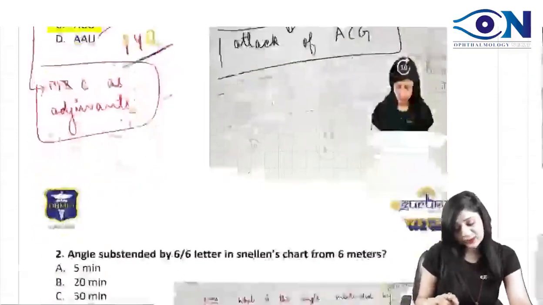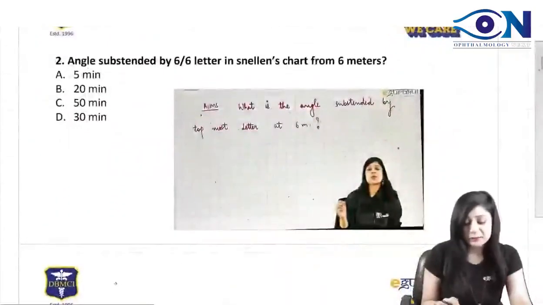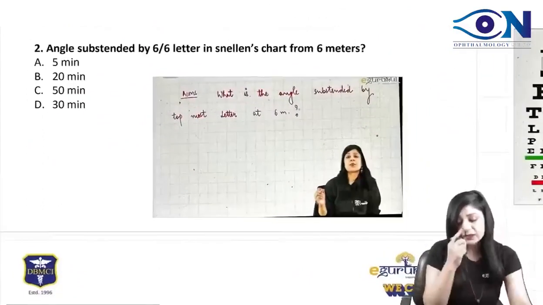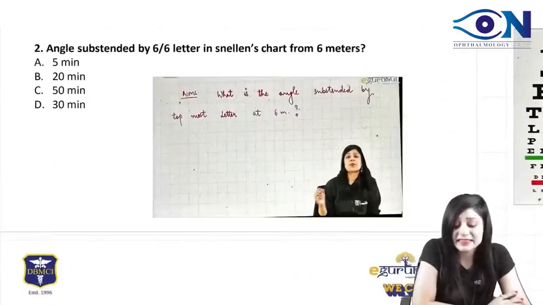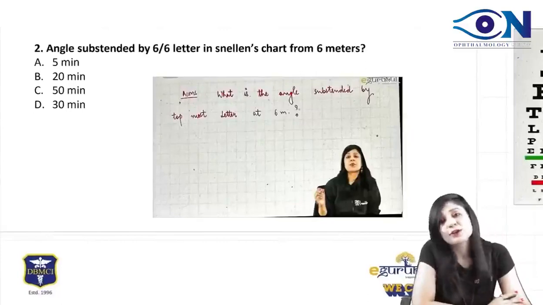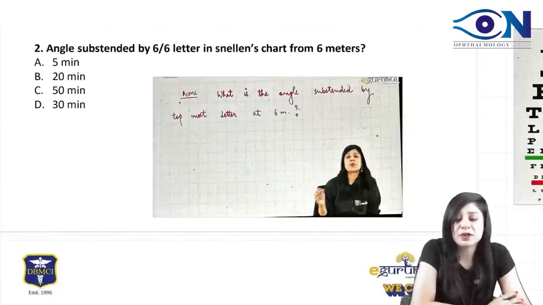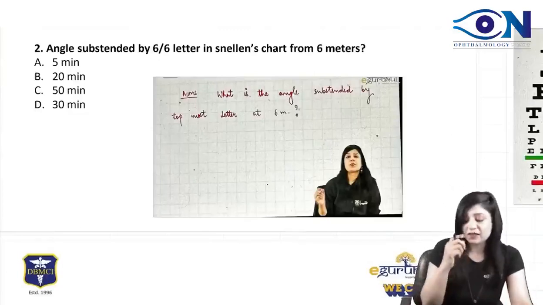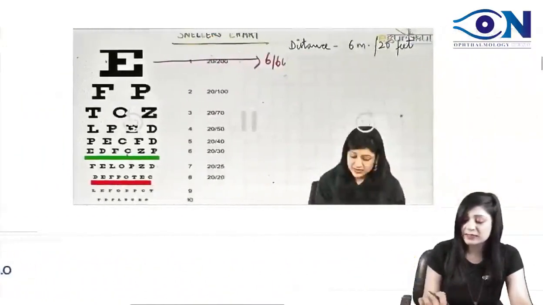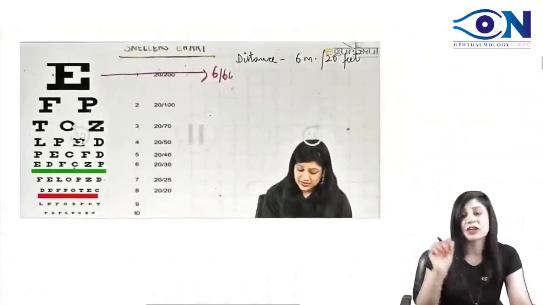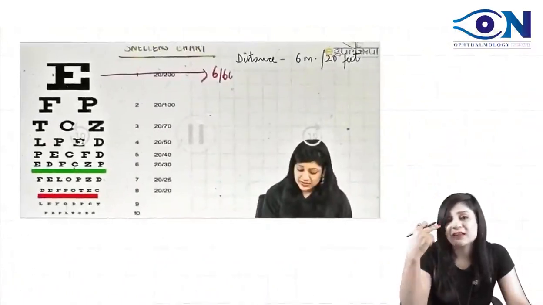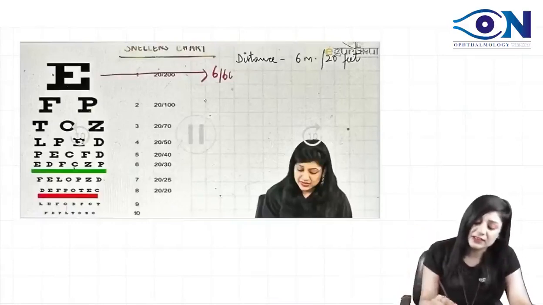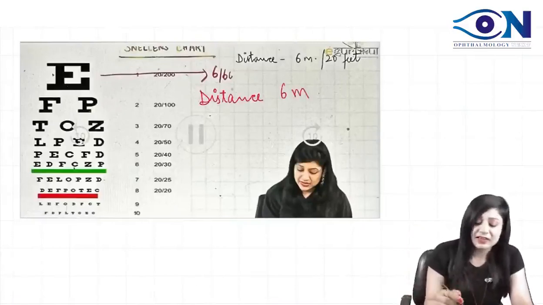Good evening everyone. Okay, now coming to the next question. Angle subtended by 6x6 letter in the Snellen's chart from 6 meters. I think you cannot get a simpler question from the Snellen's chart at least. We have done this in the class so many times. This was the Snellen's chart. What is the distance at which this patient is standing? The distance is actually 6 meters, and the patient has to read these lines.